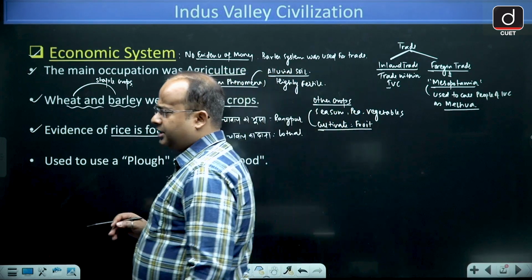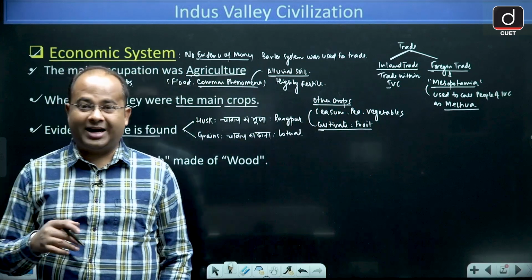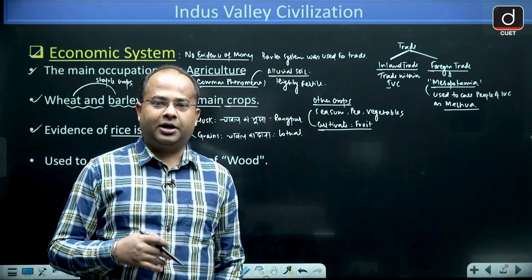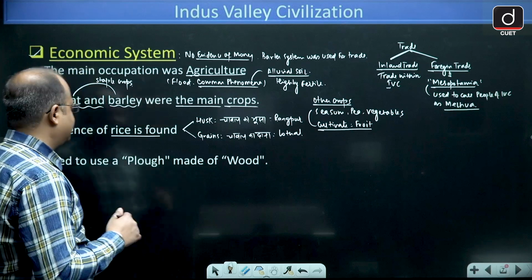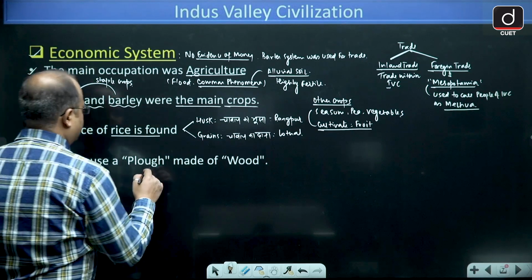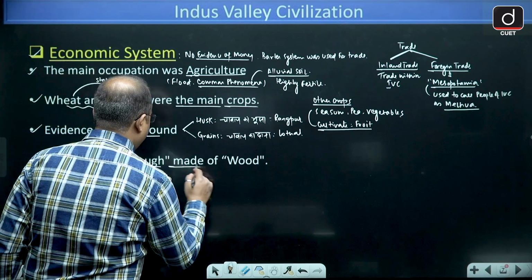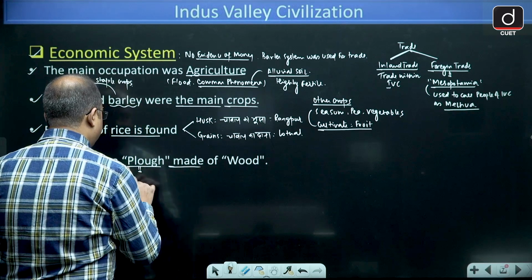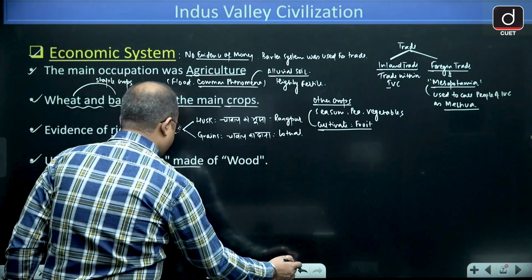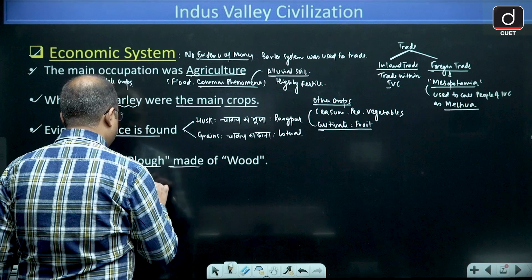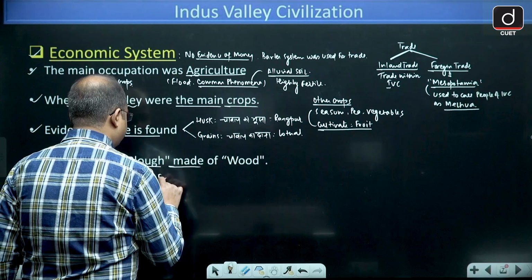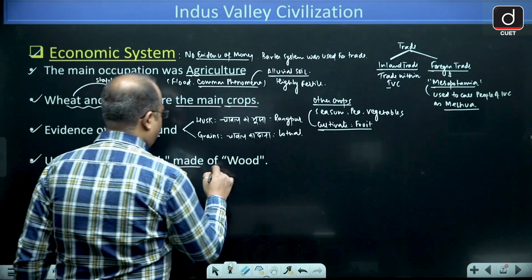Other than this, guys, you will find that agriculture was highly systematized, and there you will find the use of the plow. Plow means wooden furrow, and the plow was made of wood.